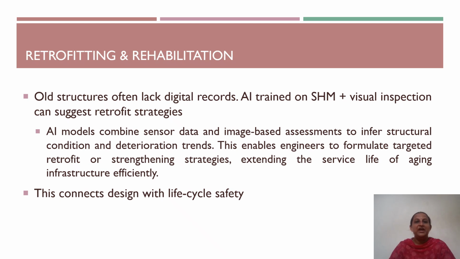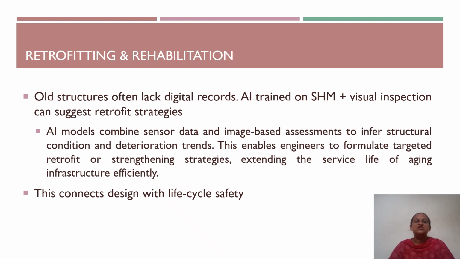Next is retrofitting and rehabilitation. In the case of retrofitting and rehabilitation, it is very important to know where the rehabilitation has to be done or where the retrofitting technique has to be used. In the case of old structures, we will not have sufficient data. Digital records may not be available for old structures or heritage structures. So AI trained on structural health monitoring plus visual inspection can suggest retrofit strategies.